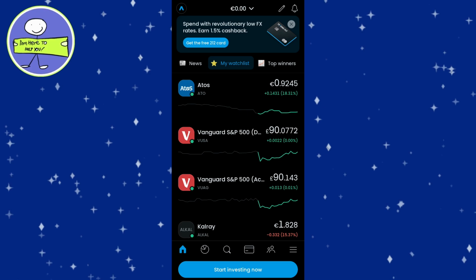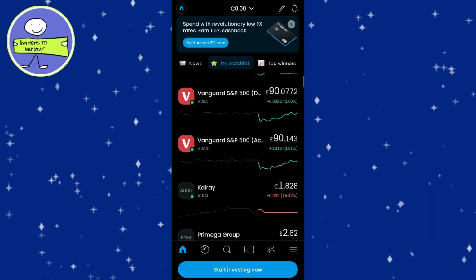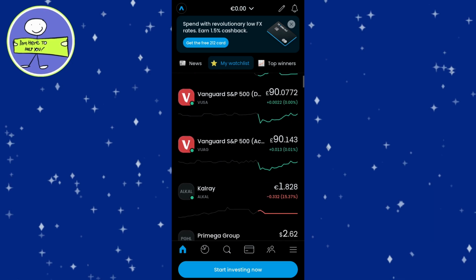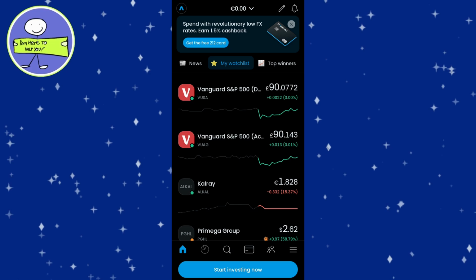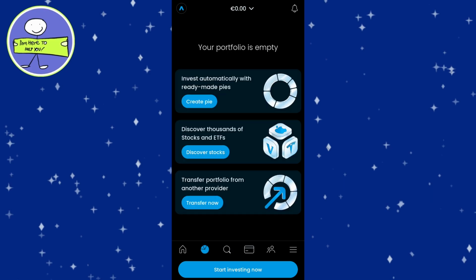To track your investments, click on the pie chart icon, second from the left. Here you can see how your portfolio is performing, including how much it's gained or lost over time. You can also view the allocation of your portfolio, showing how much you've invested in individual stocks, ETFs, etc.